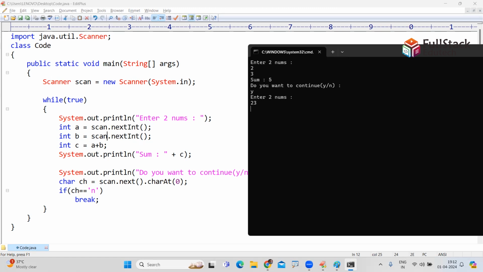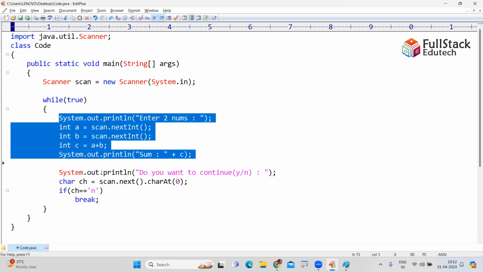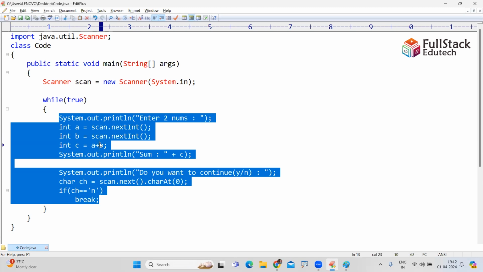I'm giving 23, 63. Do you want to continue? Yes, I want to continue. Giving 8 and 5. Do you want to continue? No, I don't want to continue hereafter. Then n equals to n, condition fails. It will terminate. This is the simple way of reading the input and continuing.